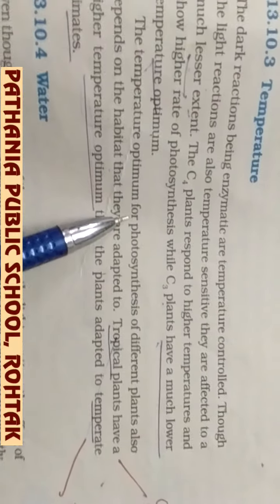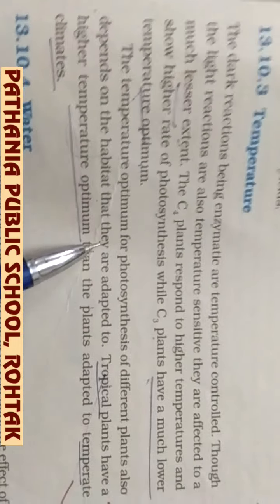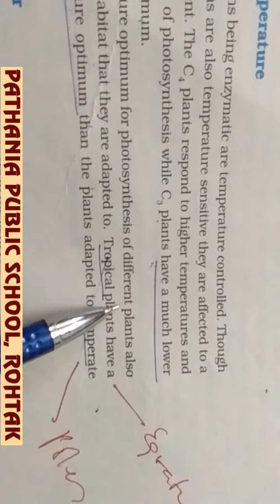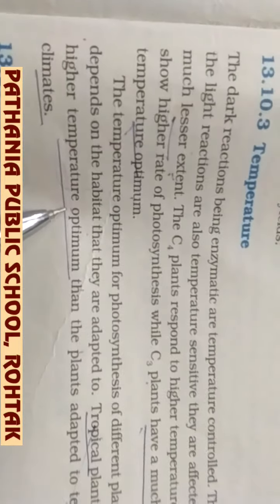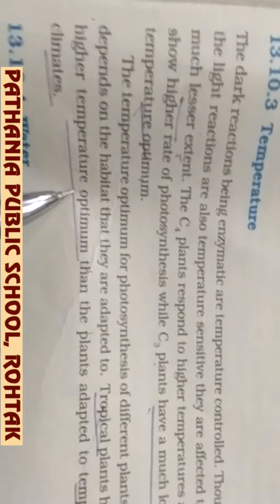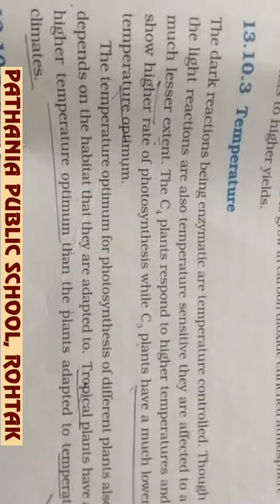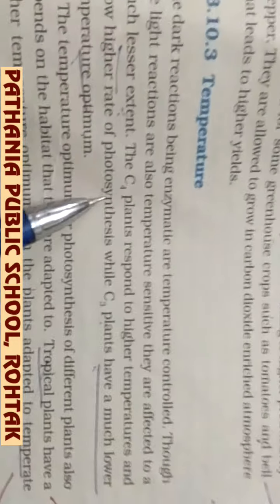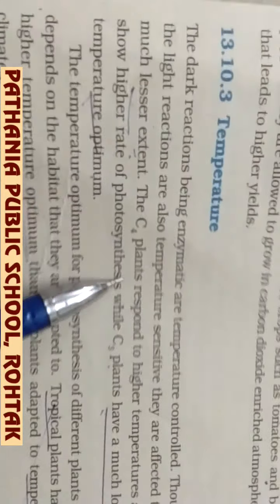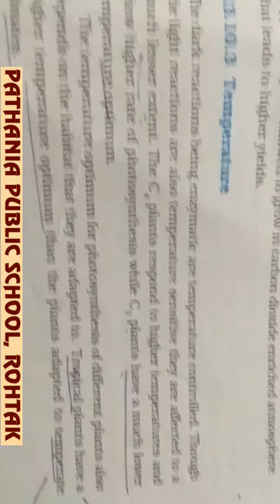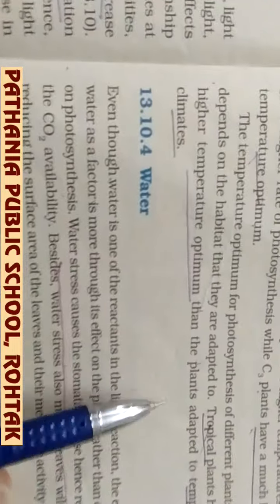So the temperature optimum for photosynthesis in different plants depends upon their habitat also. If they are tropical plants, near the equator, they can opt for higher temperature, but the temperate plants are adapted to low temperature. Okay, so the C4 plants respond to higher temperature and C3 plants respond to low temperature. That means C3 plants are not adapted to higher temperature.